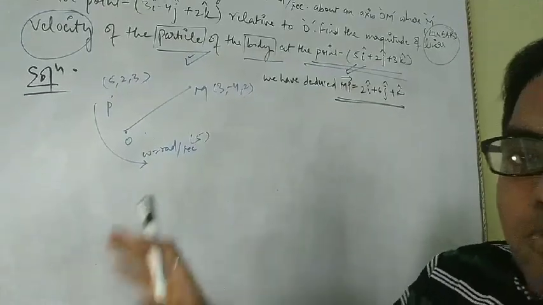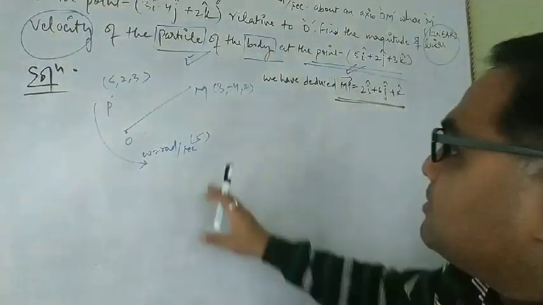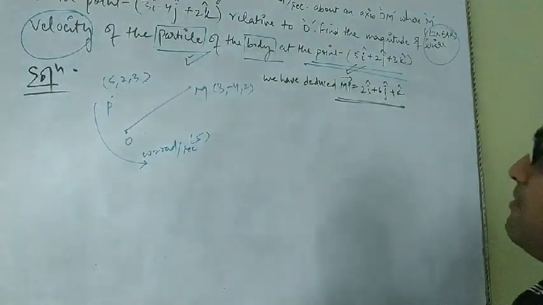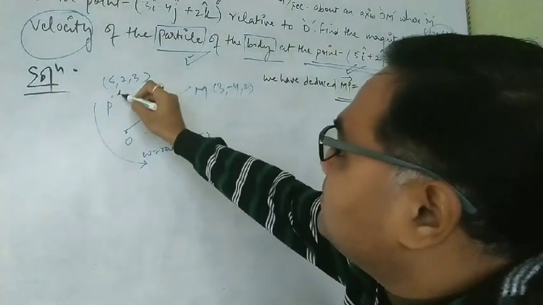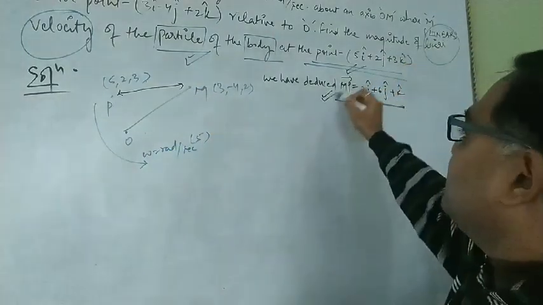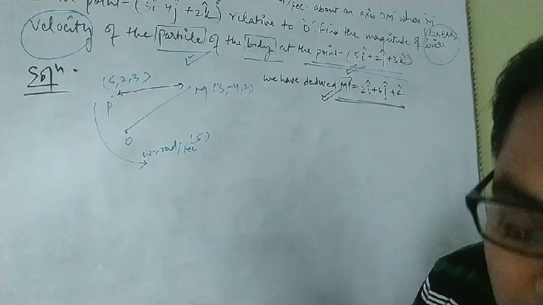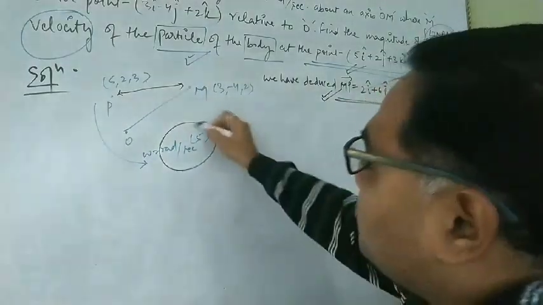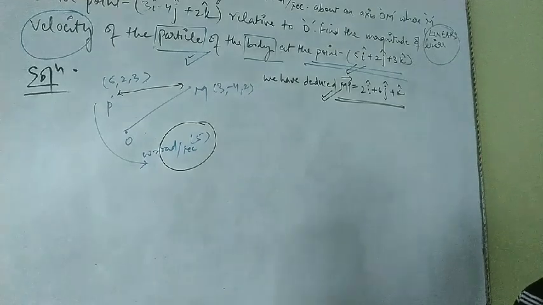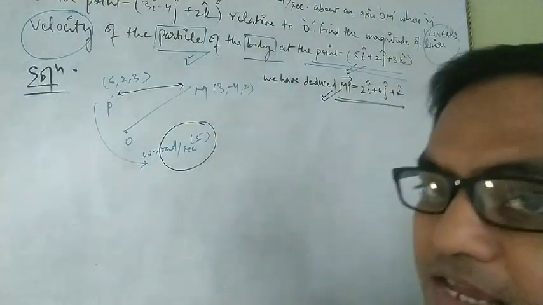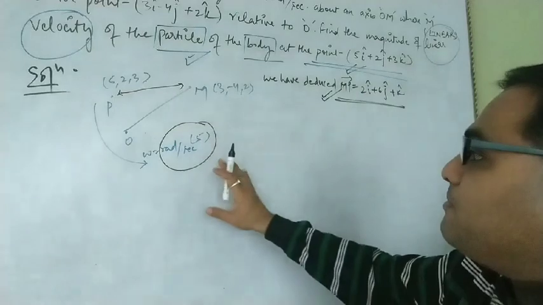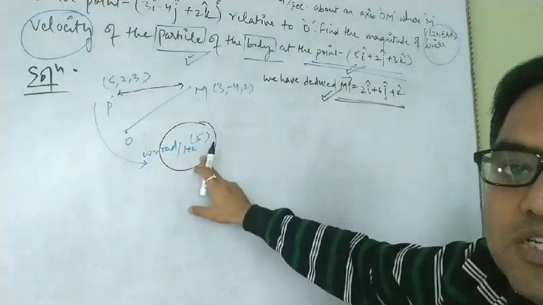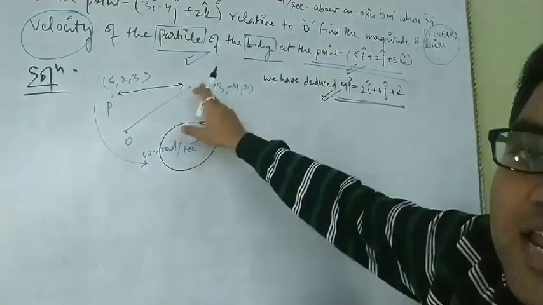Okay, I've just cleared the board so that the vision should be clearer. Till now we have deduced the value of MP. This we have computed in the previous section. Now the one thing is that the angular velocity given is 5 radian per second, but since it is a directional thing here as we mentioned, we have to compute the value of this angular velocity in this direction.